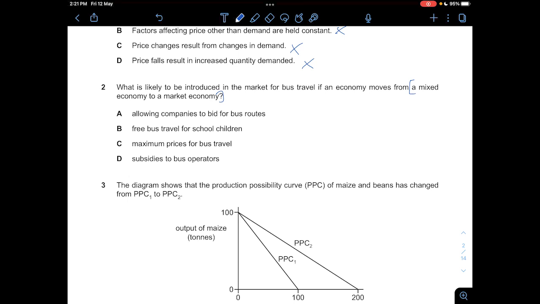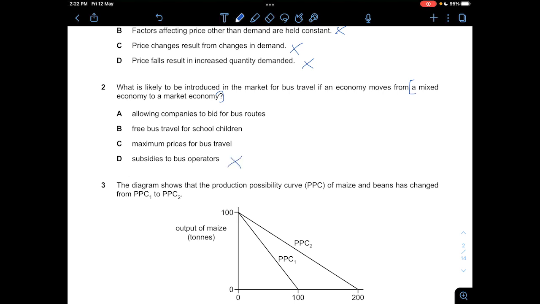So if let's say this mixed economy moves to a market economy, that means that there will be a missing market for public goods and merit goods, and everything that is allocated is just basically based off of private goods in general. So if we look from D to A, subsidies to bus operators is a form of government intervention, and because it is in a market economy, that means that there's basically little to no government intervention. Because when it comes to public sectors, mostly we're talking about GLCs or government-linked companies, and basically in a market economy, it's mostly based off of private sectors. So D is not correct.